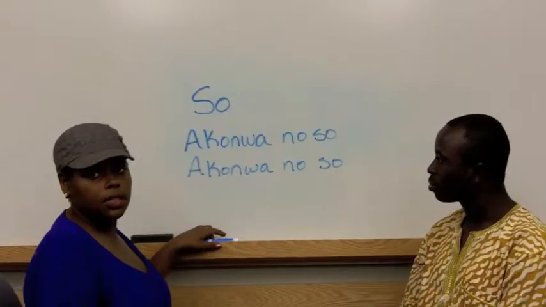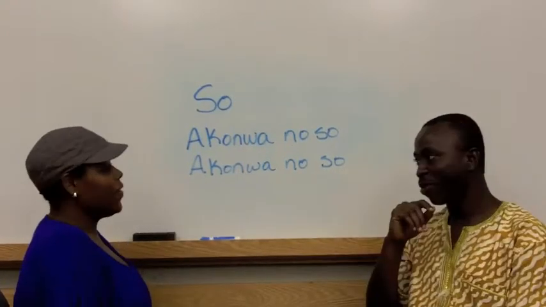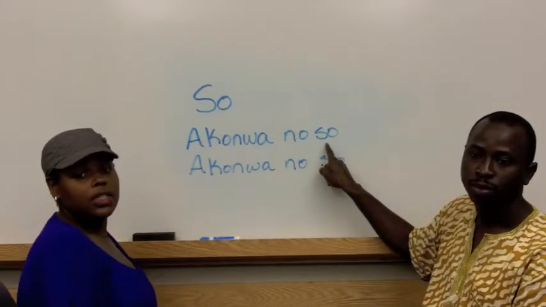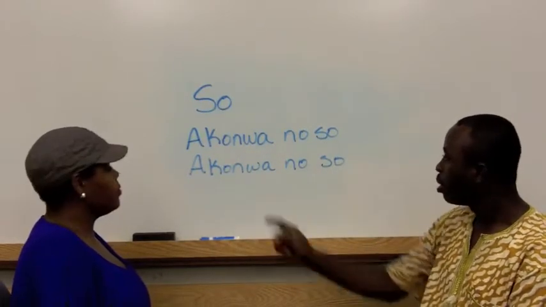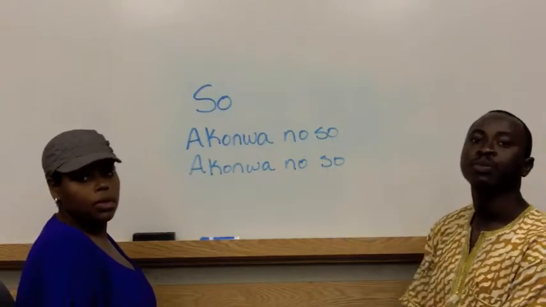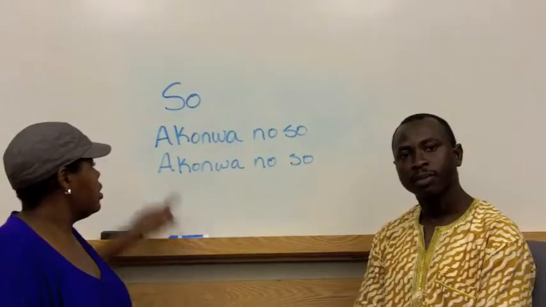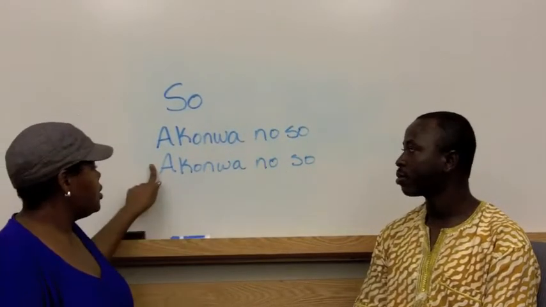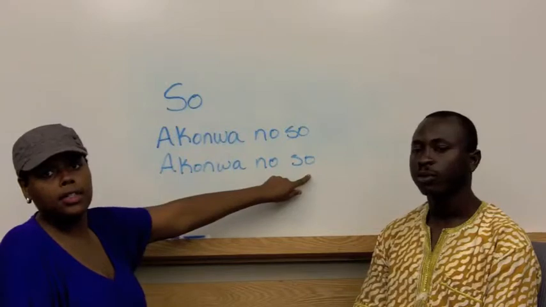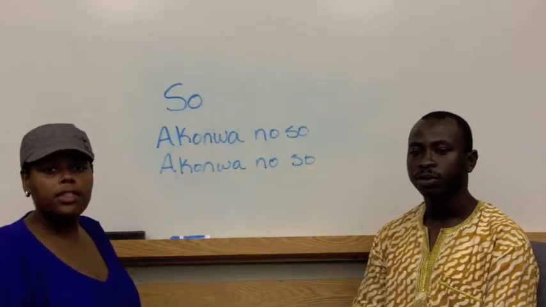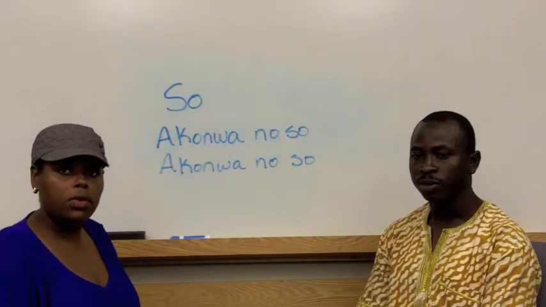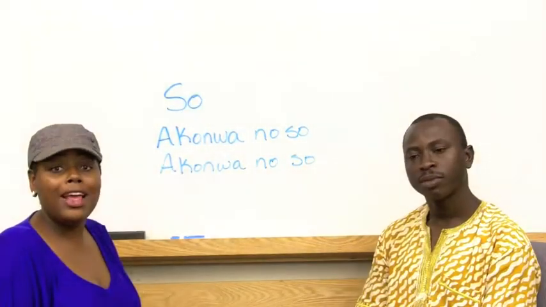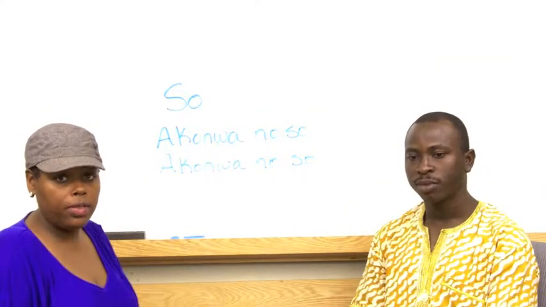Here are two sentences to provide an example. You could say, Akonnwa no so, which means the chair is big, or Akonnwa no so, on the chair. In the first sentence, the so goes through the nose, and in the second sentence, so does not. So in this case, the first so has a different tone from the second. In some cases, the tone is the same, and only the nasalization distinguishes between them.